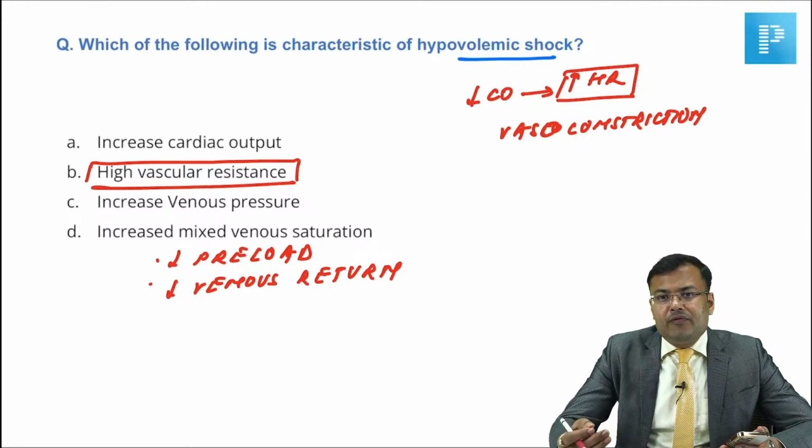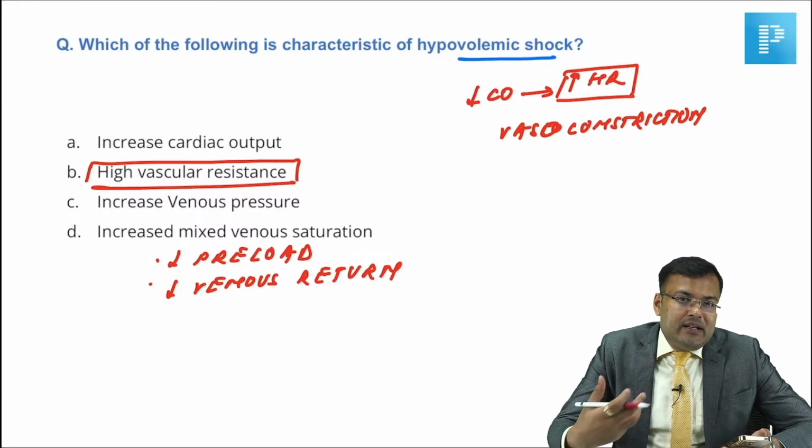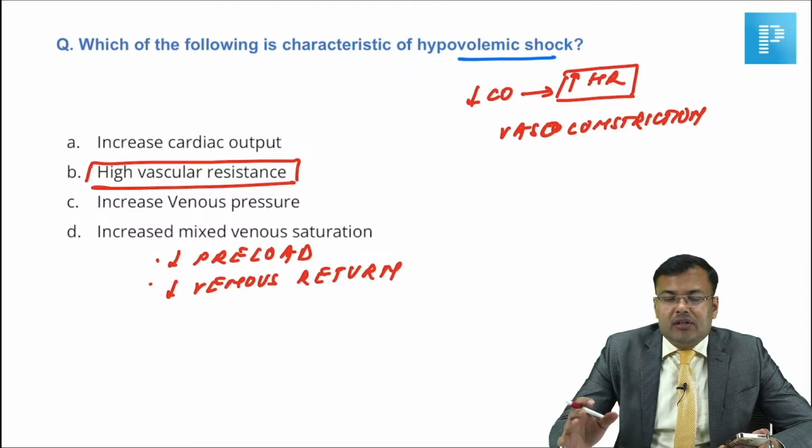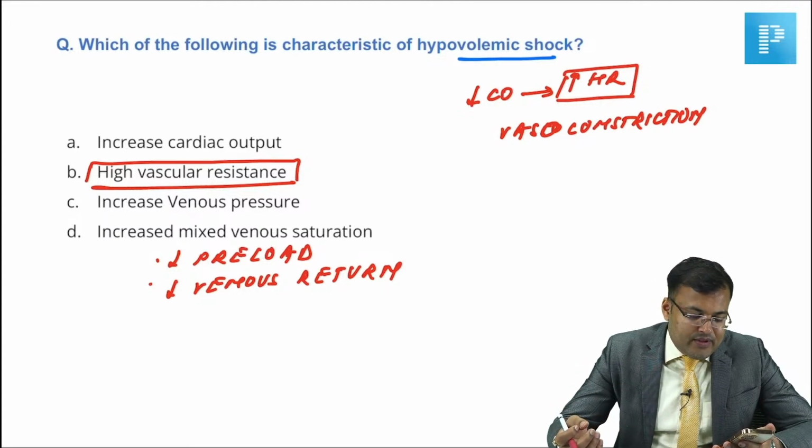Clear guys? So what's the pathophysiology? There is blood loss or fluid loss. Because of that there is decreased preload. So what happens? There is sympathetic stimulation. Because of sympathetic stimulation there is increased heart rate, so the patient is having tachycardia. There is vasoconstriction. Because of that there is increased vascular resistance.